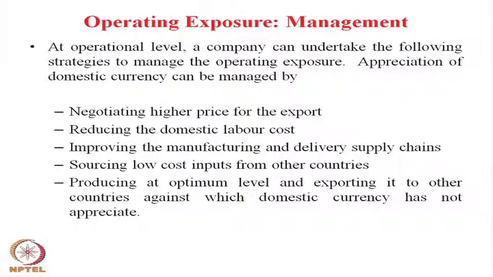It generally happens that the domestic currency might have appreciated against the dollar, but it may not have for the pound sterling, for the yen, for the euro, or any other currency. So possibilities are there, you can find another vendor, another importer to whom we can supply the other part of the export units, and this is the way we can absorb the operating exposure.